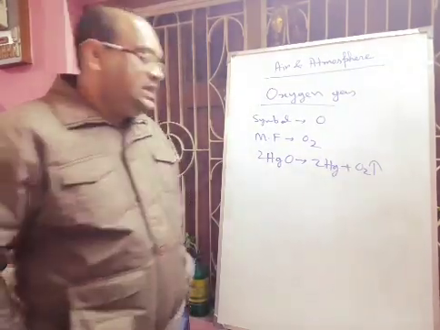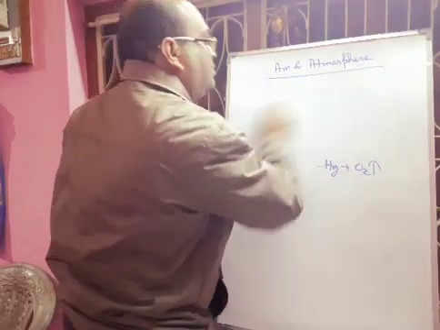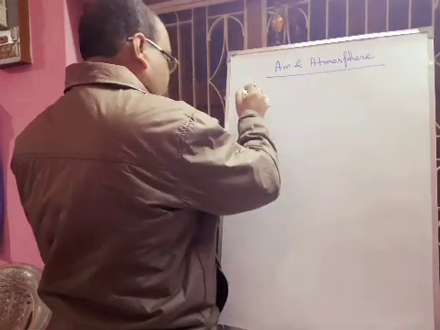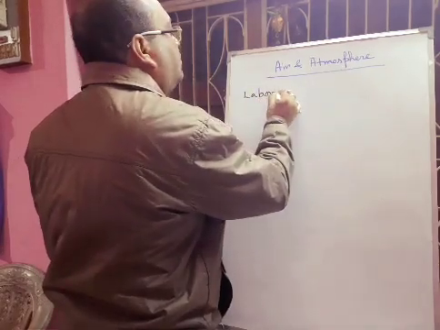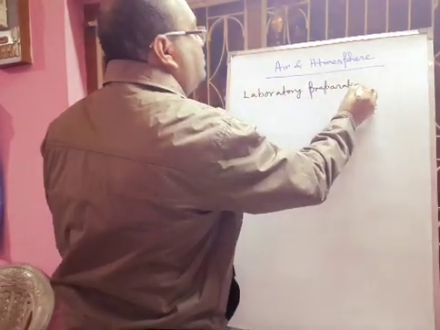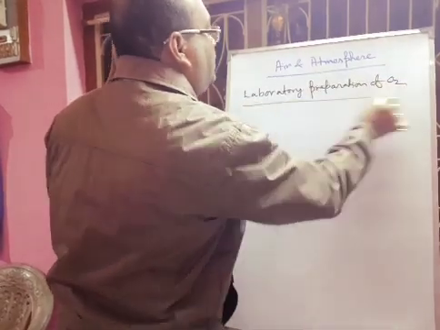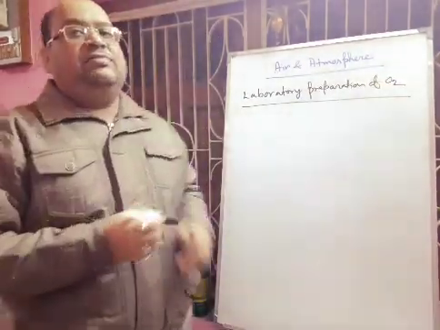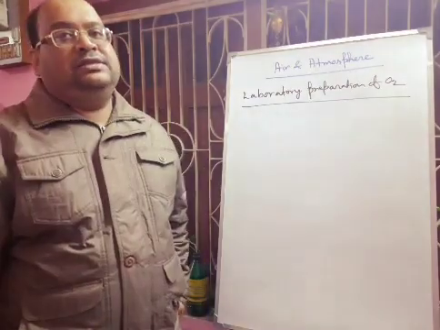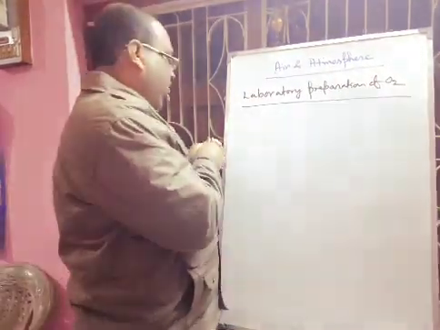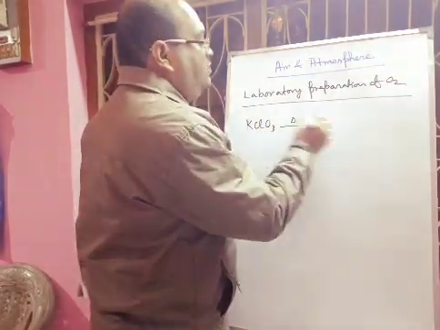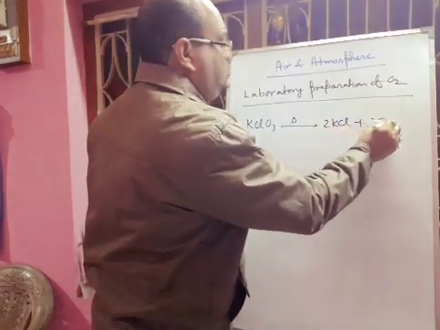Next we will discuss the laboratory preparation of oxygen gas. In the laboratory, generally we take potassium chlorate. By the action of heat on potassium chlorate we can prepare oxygen gas. The formula of potassium chlorate is KClO3. When you apply heat, 2KClO3 produces 2KCl plus 3O2.